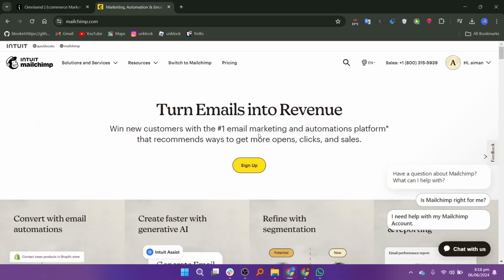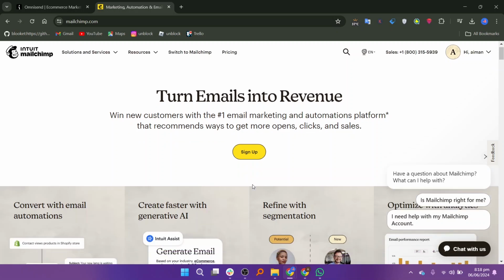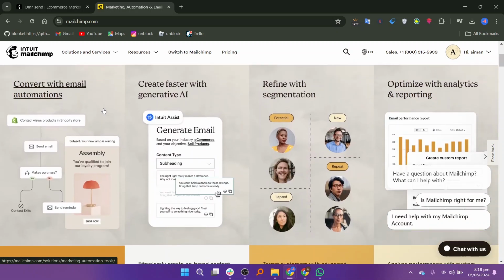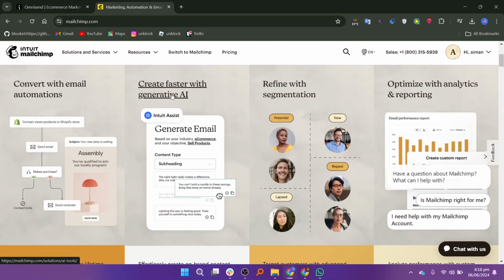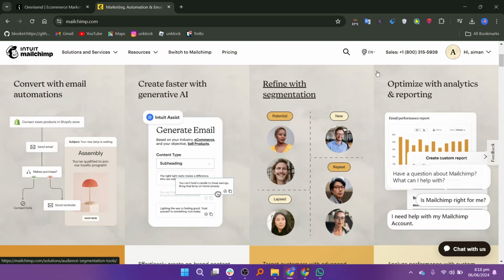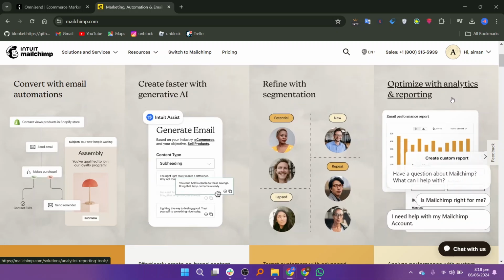Now we will talk about Mailchimp. Mailchimp turns your emails into revenue. It is the #1 email marketing and automation platform. It converts with email automation, creates faster with generative AI, and refines with segmentation. Mailchimp also optimizes with analytics and reporting.